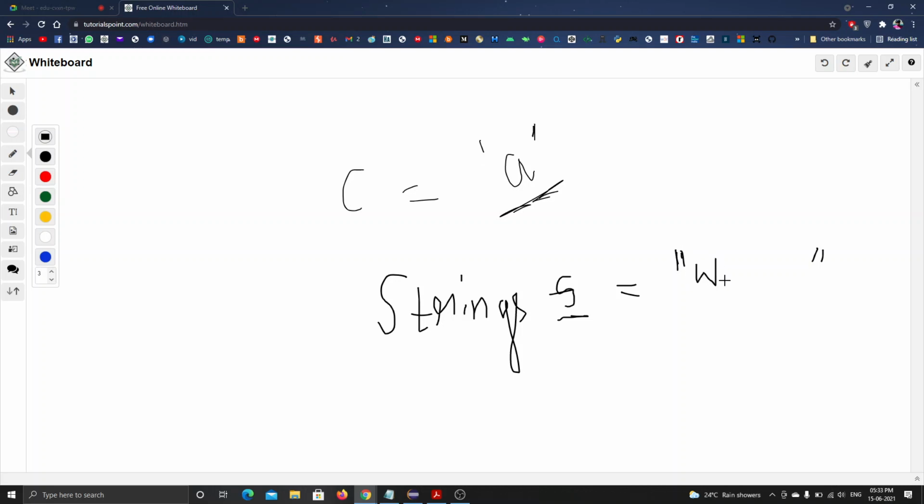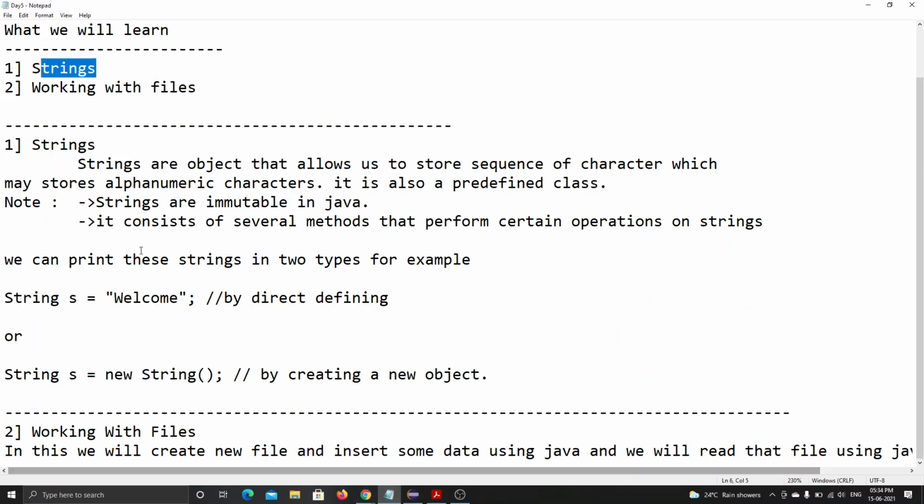We will store "welcome". If I write welcome, it is a sequence, right? The characters are in sequence. What are characters? A character is nothing but a single letter. In strings, all the characters, like W is a single character, then E is a single character, then L. Like this, every character is stored in sequence order. We are storing this value in a sequence in this string type. Okay, are you getting what strings are?